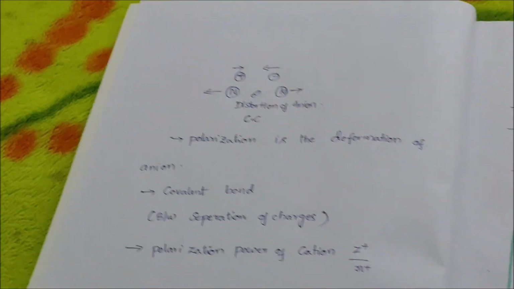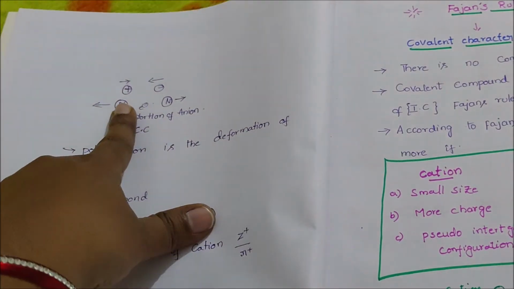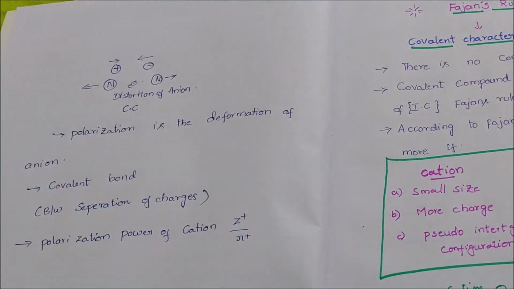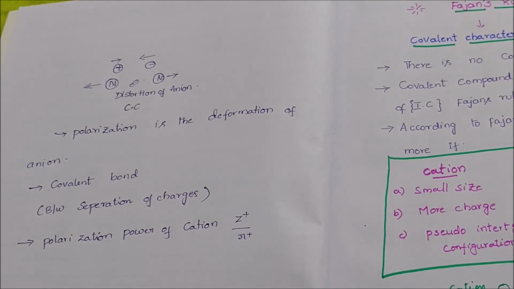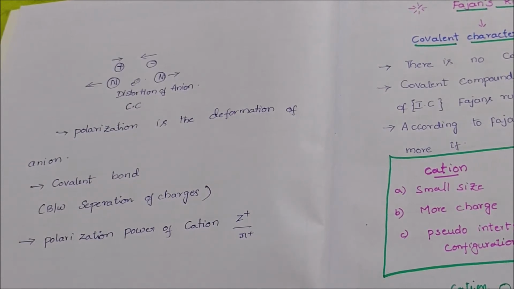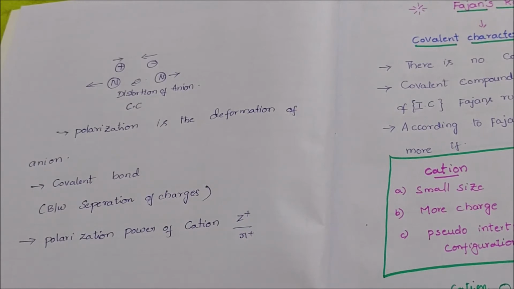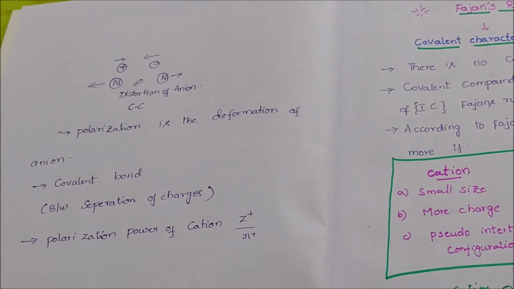That is, we consider two charges, positive and negative. The positive and negative charges approach and attract each other. But the nuclei repel each other. So the electron cloud is deformed; that is, distortion of the anion takes place. So the covalent character increases. The covalent character is explained by polarization.